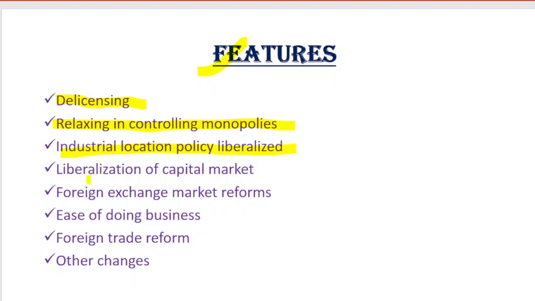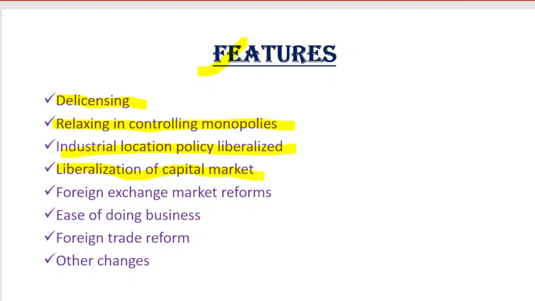Then next, liberalization of the capital market. Capital market is a market where dealing in shares and debentures is done. Liberalization means the government started deregulating. Now the government stopped controlling, but it established a body to regulate and keep a check on the market. In the capital market, there is a body called SEBI, the Securities and Exchange Board of India. The purpose of forming this body is to keep a check on the share market or capital market, so that no malpractices happen and everything works systematically, abiding by the rules.